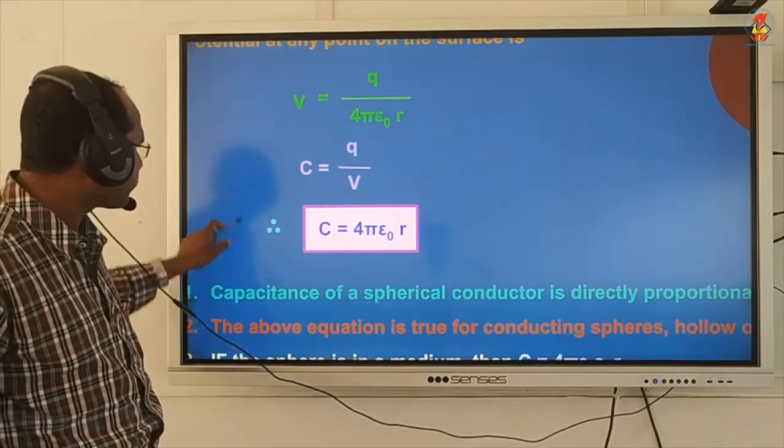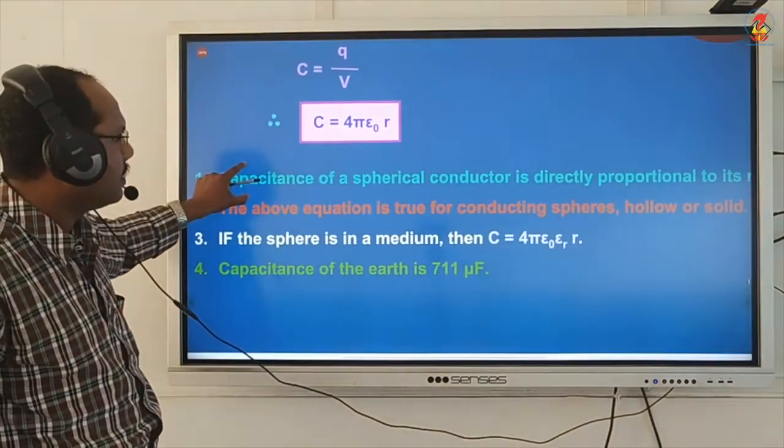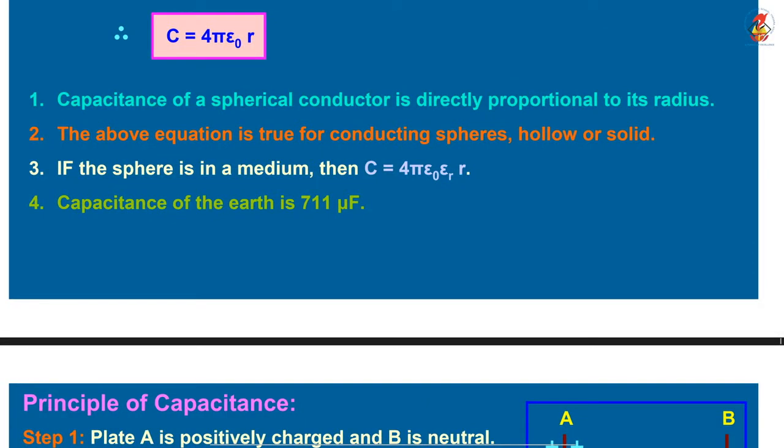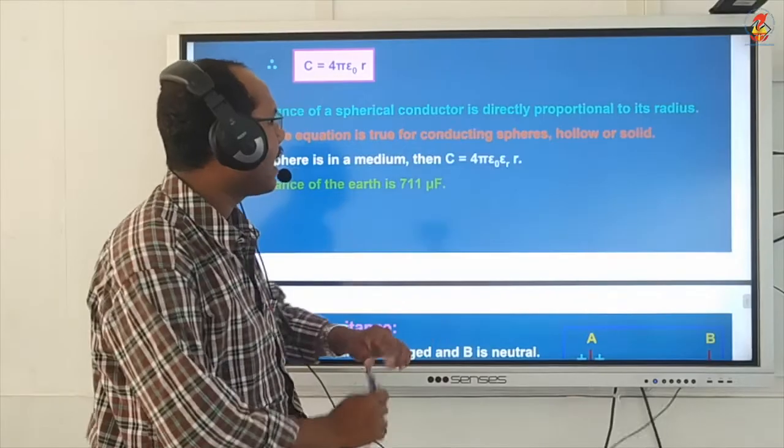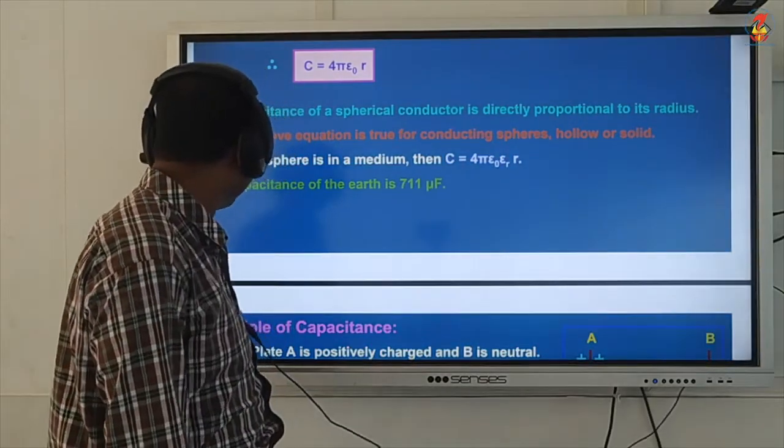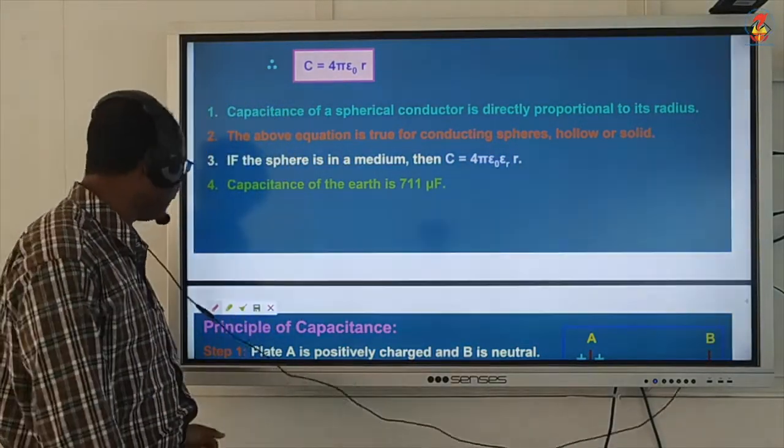Now listen. I already told you C is equal to 4 pi epsilon 0 R. So capacitance is directly proportional to radius, and the above equation is true for all conducting spheres, whether hollow or solid. If the sphere is in a medium, then what will happen to the capacitance? The equation becomes C equal to 4 pi epsilon 0 epsilon r into r, where epsilon r is the relative permittivity of the medium.